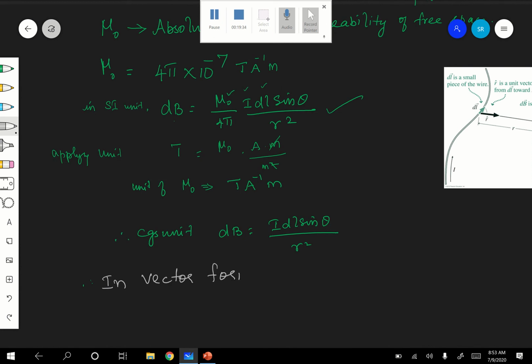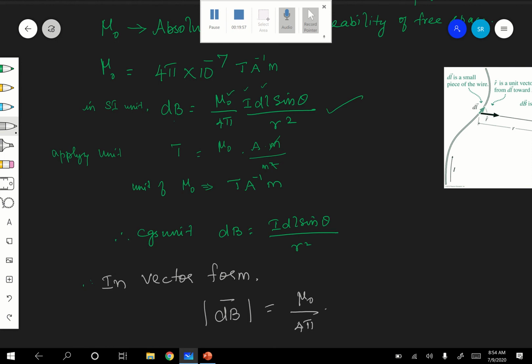In vector form, how do I write dB? First let me write the dB magnitude, that is equal to mu naught by 4 pi, I dl sin theta by r square. Now I want to write it in vector form.